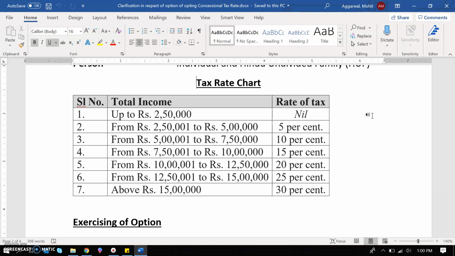Under that, they have shown that up to rupees 2,50,000 the tax rate is nil. 2,50,000 to 5 lakh it is 5%. After that 5 lakh to 7.5 lakh it is 10%. 7.5 lakh to 10 lakh it is 15%. 10 lakh to 12.5 lakh it is 20%. And 12.5 lakh to 15 lakh it is 25%. Above 15 lakh it is 30%. So you will notice that after every 2.5 lakh the slab rate has changed by 5%.